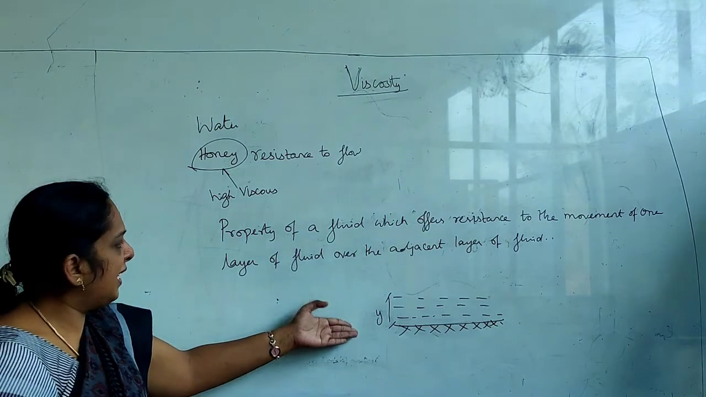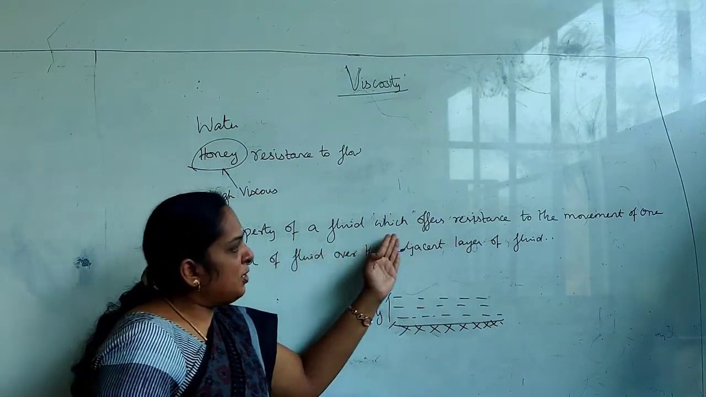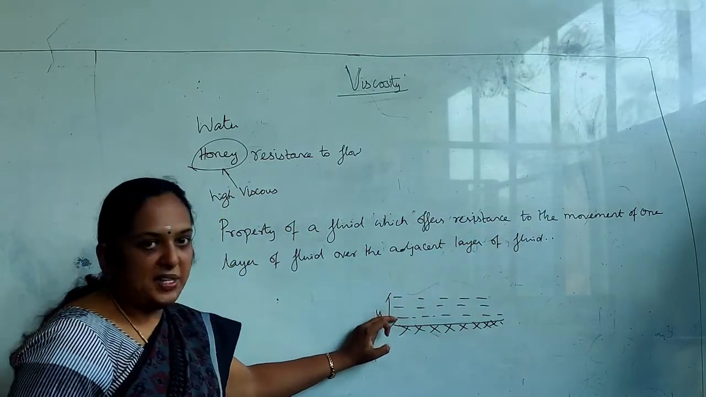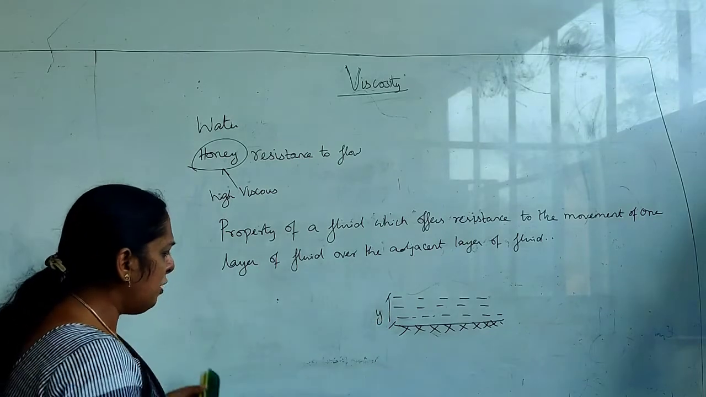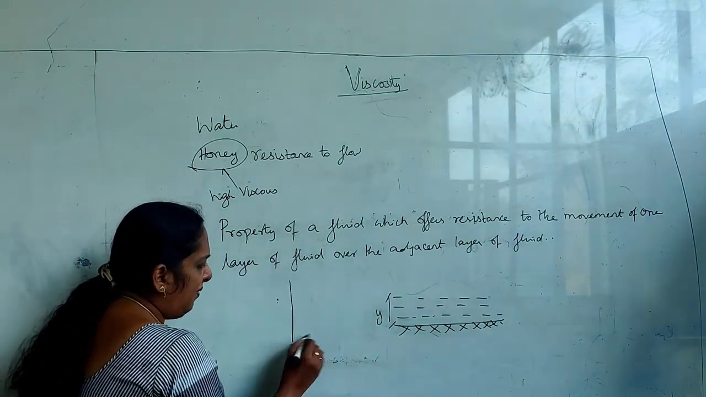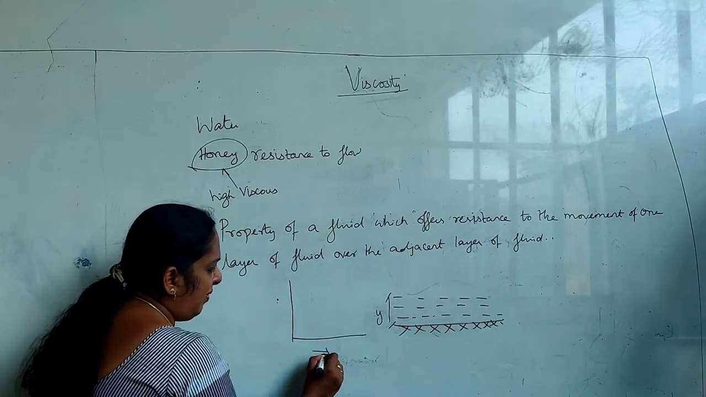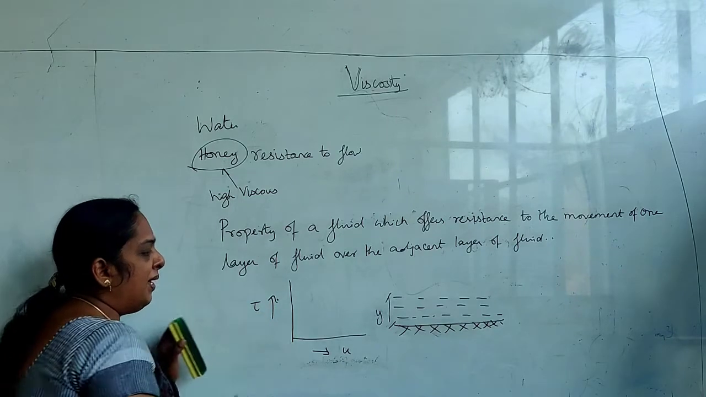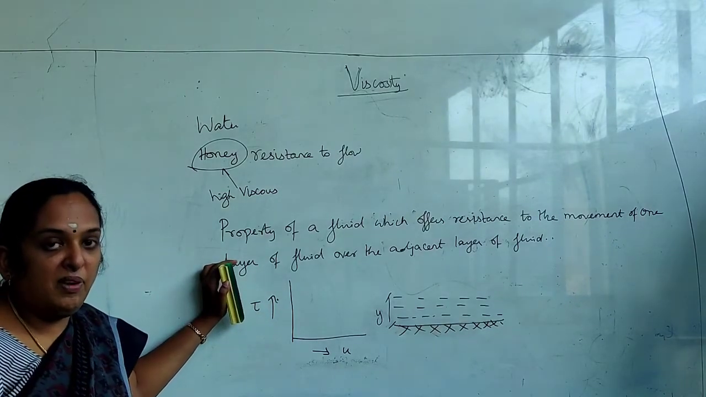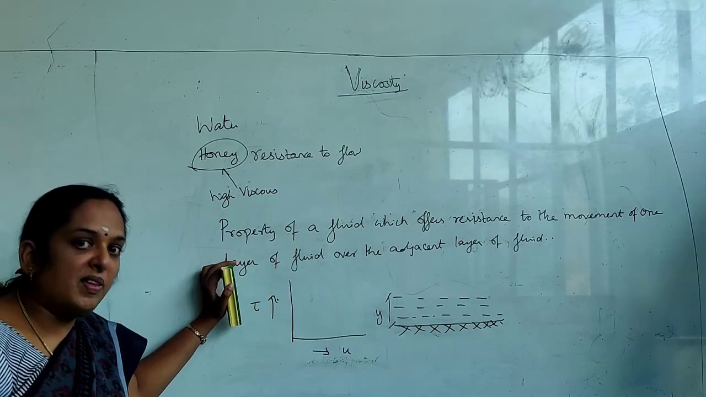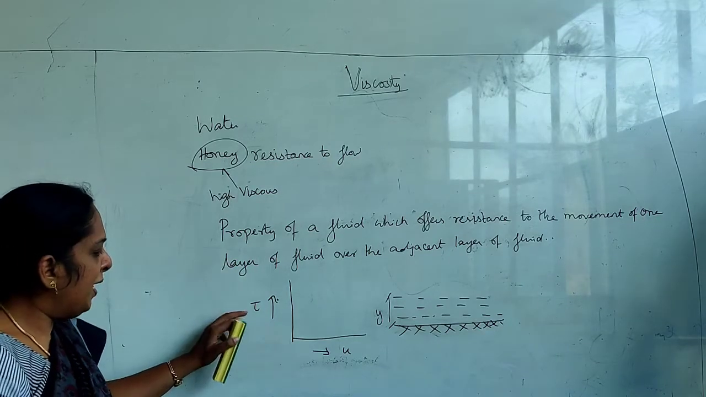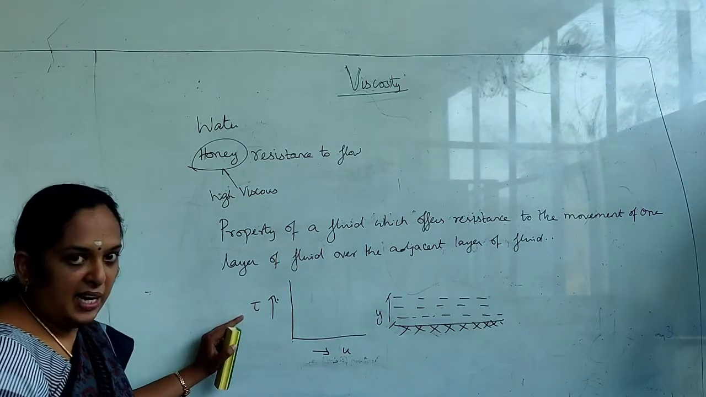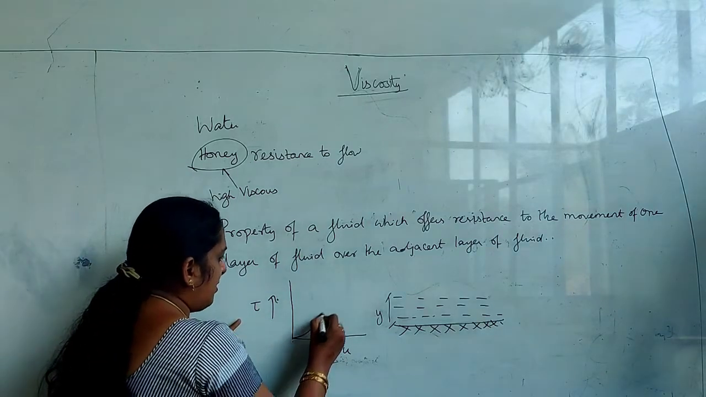Now go through the definition once again. It is a property of a fluid which offers resistance to the movement of one layer of fluid over the adjacent layer of the fluid. When you draw the velocity profile between these surfaces, it is between the velocity of the fluid and the stress, because when the fluid is moving with a certain viscosity along with velocity, it's going to create stress. That stress is said to be shear stress. So when you draw a velocity profile between the velocity and the shear stress, your profile looks like this.